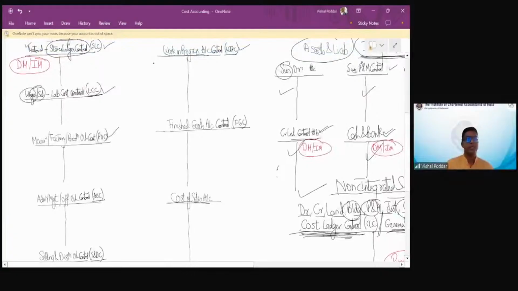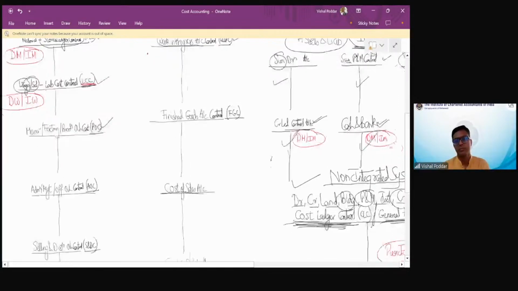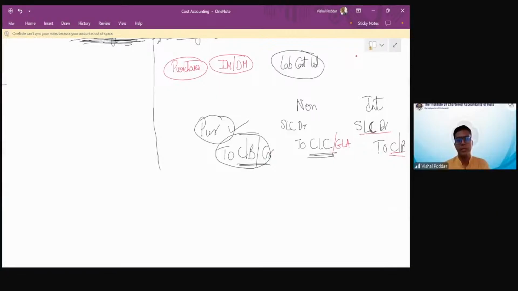Now comes the next transaction. You have paid wages, which may be direct wages or indirect wages. So firstly, since wages is paid, what is debited is your LCC account. LCC is labor. So for payment of wages, the entry in your normal accounts is wages or salary debit to cash or bank.